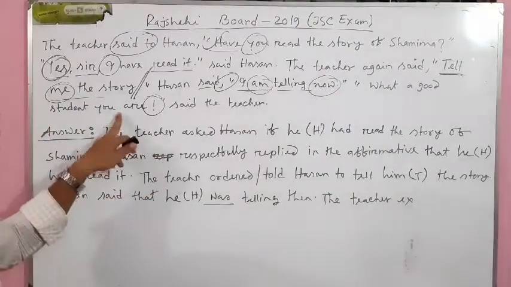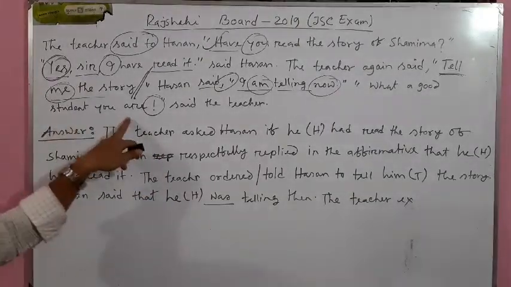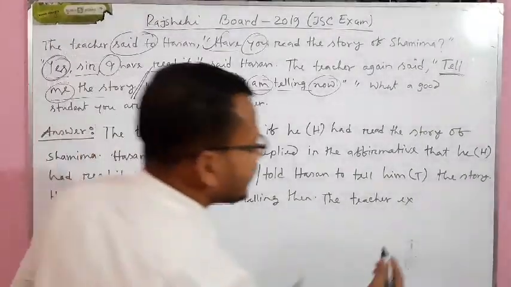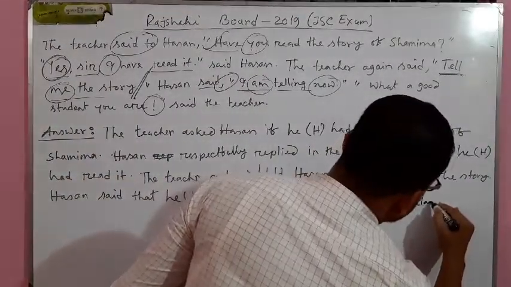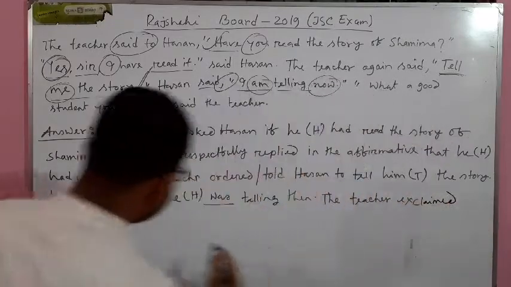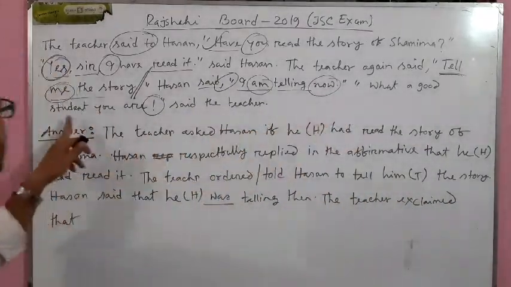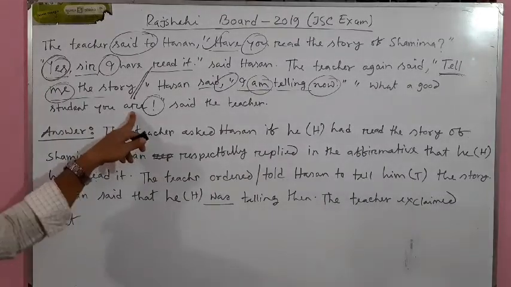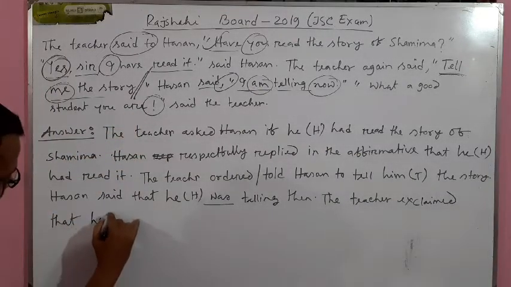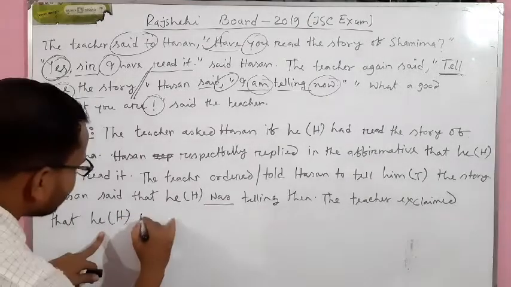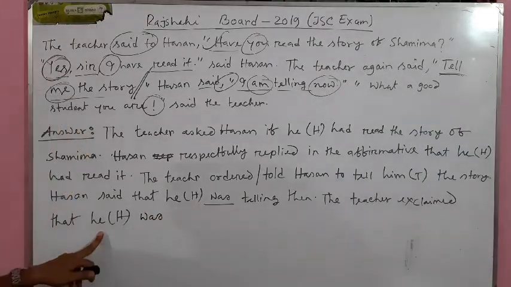No problem. So there is a normal expression. That is why we will write only the teacher exclaimed that. What is the sentence? What a good student you are. That means you are a very good student. You means he means Hassan. You means he. You are a very good student. He was. Instead of are, we will write was.